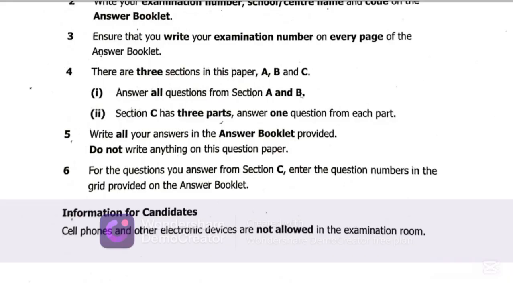Then section C is where you write short essays. In short essays, there is part 1, part 2, and part 3, and you only choose 1 question from each part. This is very important. In section C, only choose 1 question from each part. Even if you know all the 3 questions from 1 part, just choose 1 question. That is very important for you to take note of.